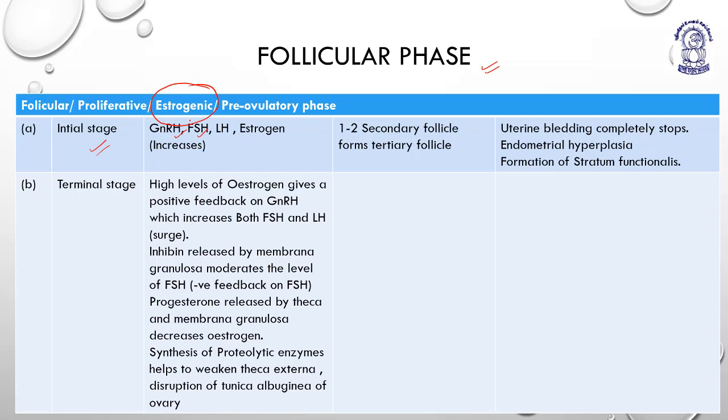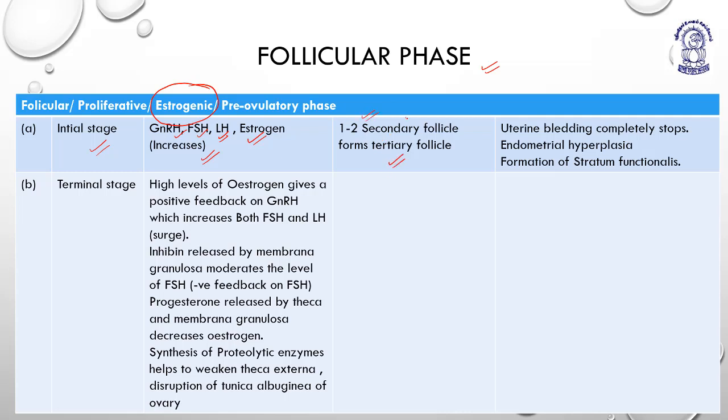Now the initial stages, GnRH and FSH need to be high, and FSH and LH are secreted by the anterior pituitary. So if FSH is secreting, LH will automatically be secreted, and the pituitary will get activated. GnRH is going to activate the pituitary, so GnRH levels will also be high automatically. So everything, GnRH, FSH, LH, estrogen, they all are high, except progesterone, because progesterone is actually secreted by the corpus luteum or the mature follicles. Now what are the changes in case of the ovary?